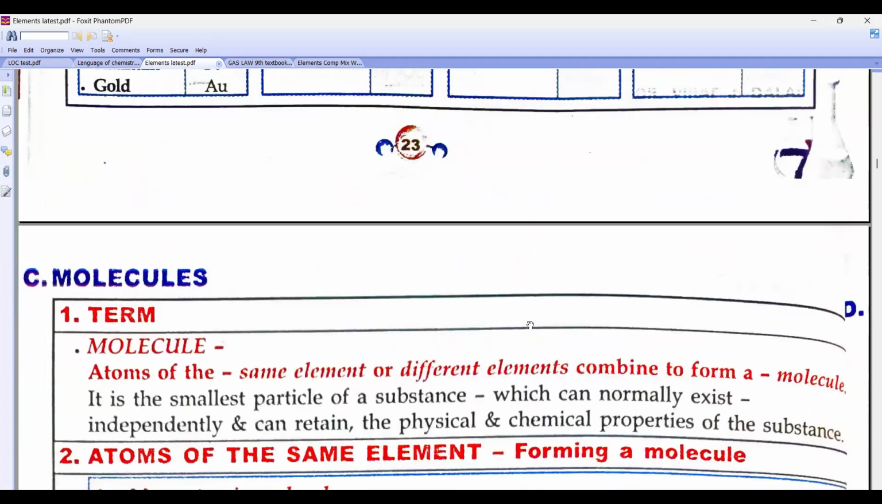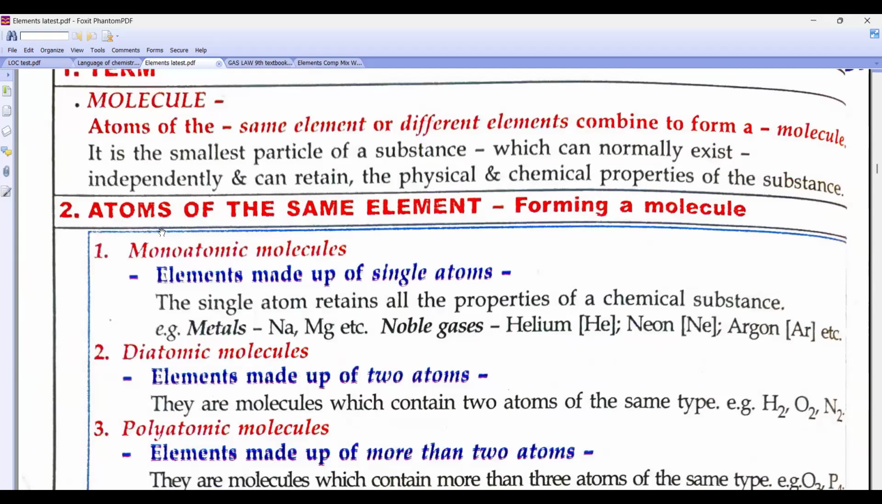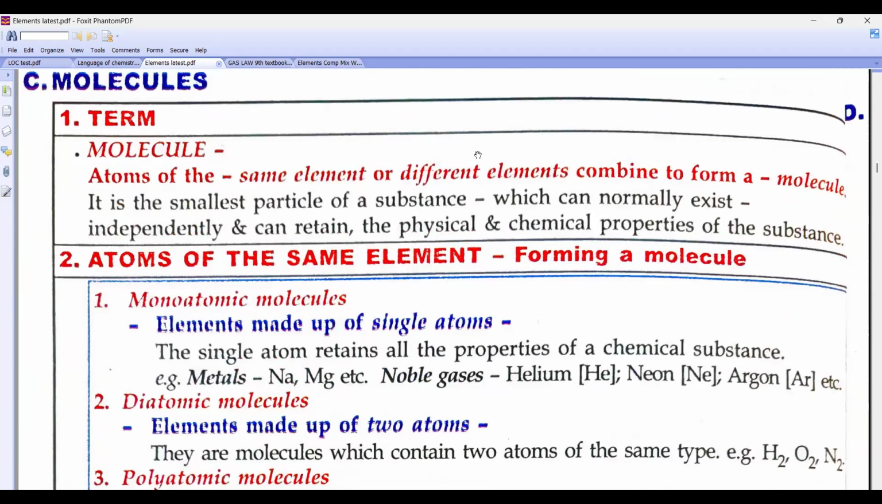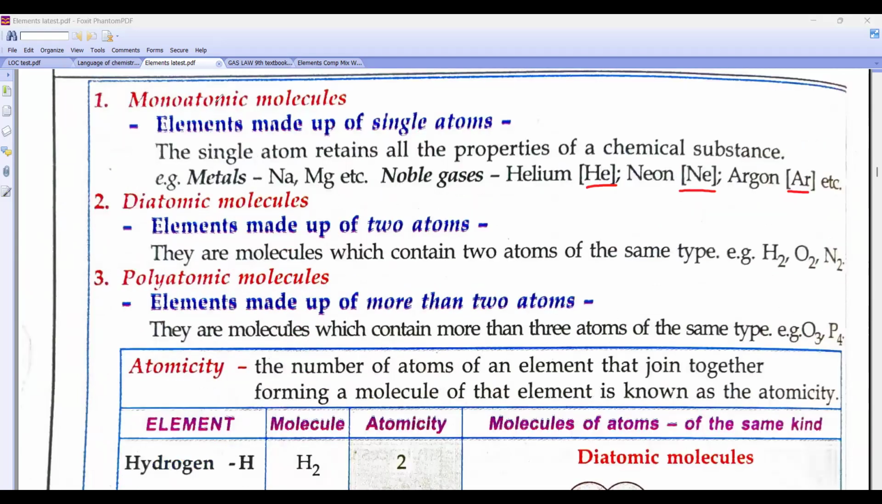Now we go to the next part: the molecule. A molecule is a union of two or more atoms, which can be of the same or different kinds. When I talk about monoatomic, noble gases are monoatomic, right? Helium and neon are made up of only a single atom. Metals are also single atoms: sodium, magnesium, aluminium.